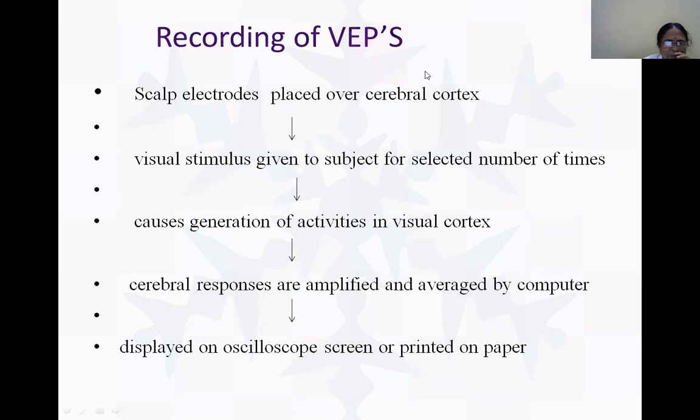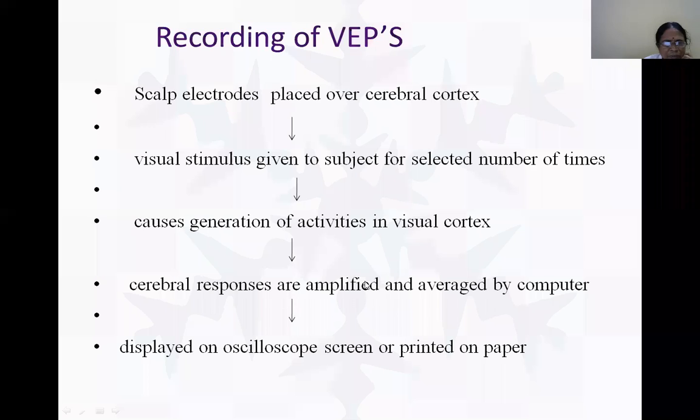Since we are going in for visually evoked potentials, we have stimulated the visual cortex area. Areas 17, 18, and 19 are all visual cortex. Area 17 is the primary visual cortex. Here, generation of activity occurs. This is a specific type of stimulus, for a specific reason, and it causes generation of activity only in that area.